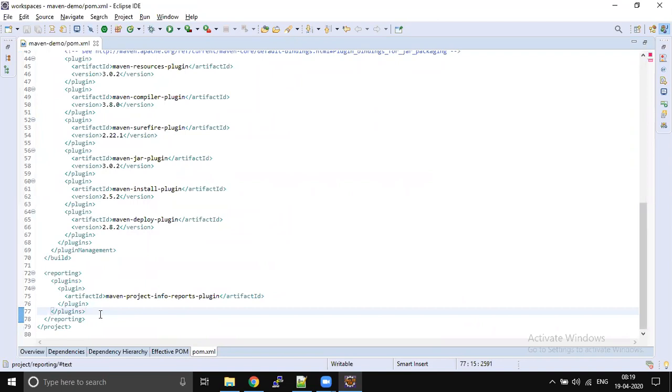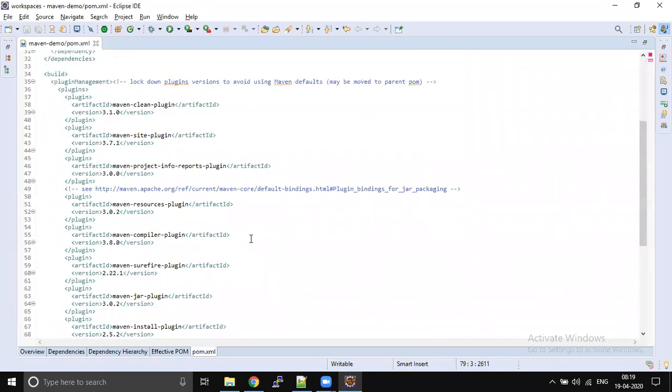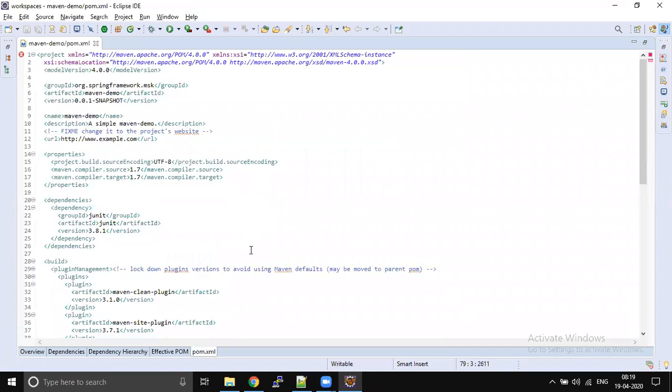The project which you are writing, it can be a small village in India, or it can be Silicon Valley. The root tag will not change. If you're going to write a project using Maven in Silicon Valley, or in a village in India, or in Africa, or the most dangerous place in the world, there is no difference.